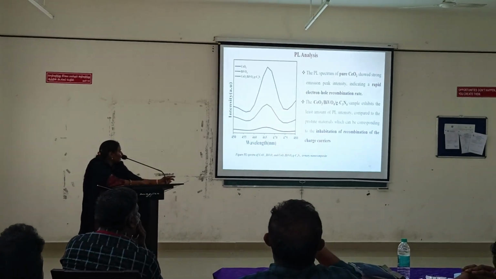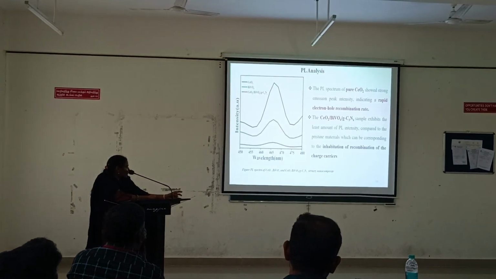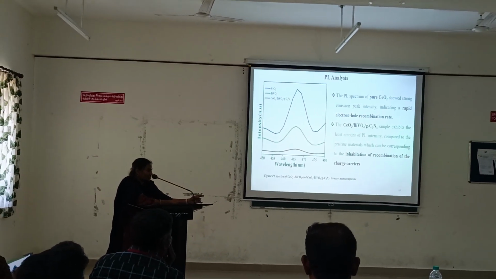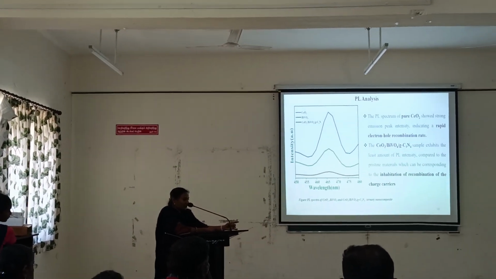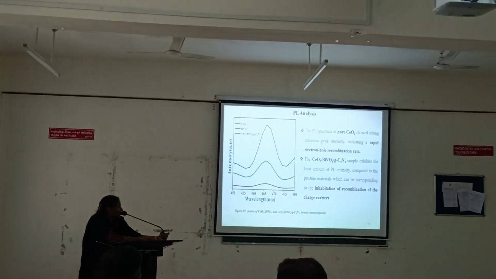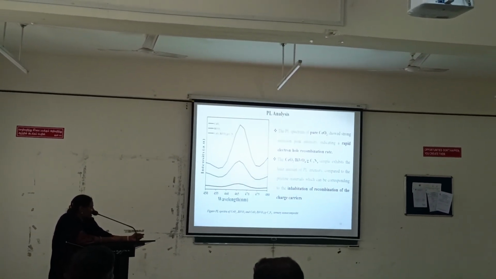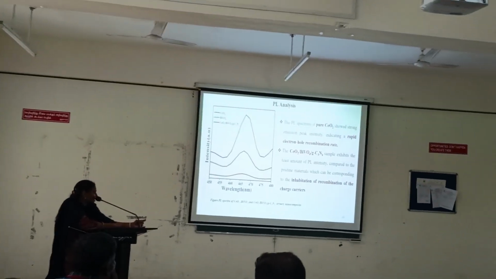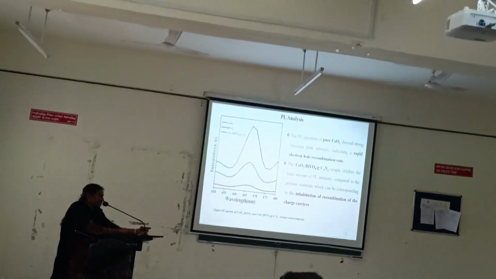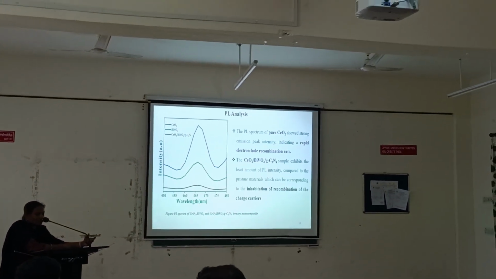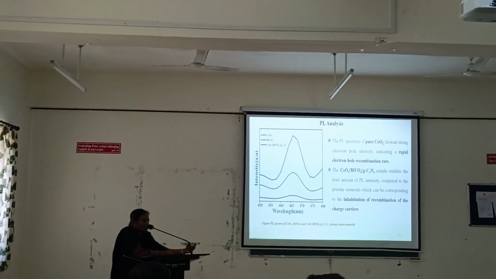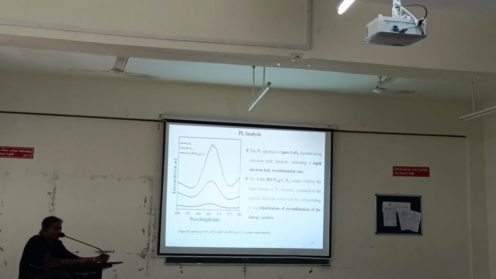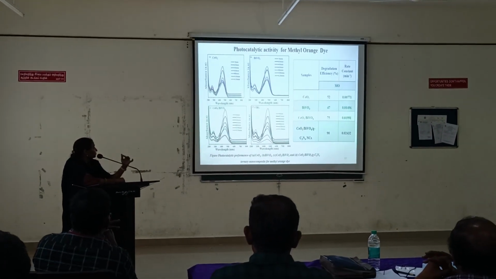PL analysis. The pure material has strong emission peak intensity. It indicates the rapid recombination of the charge carriers, which will decrease the photocatalytic degradation efficiency. So the ternary nanocomposite materials have the least PL emission peak intensity, which represents the recombination of the charge carriers is low. So the lifetime of the charge carriers will be increased. It is aligned to the photocatalytic degradation purpose over a long time. The degradation efficiency will be high.